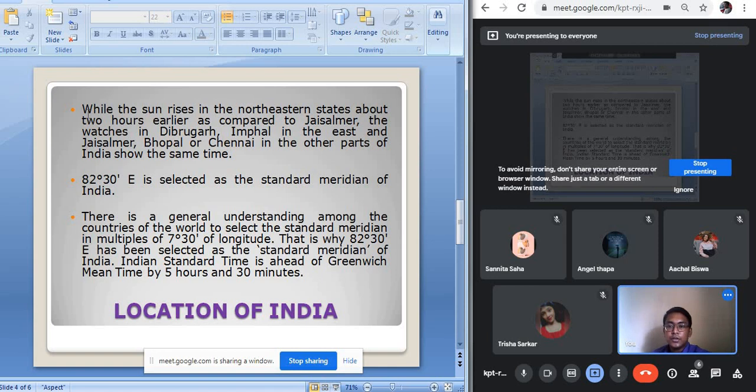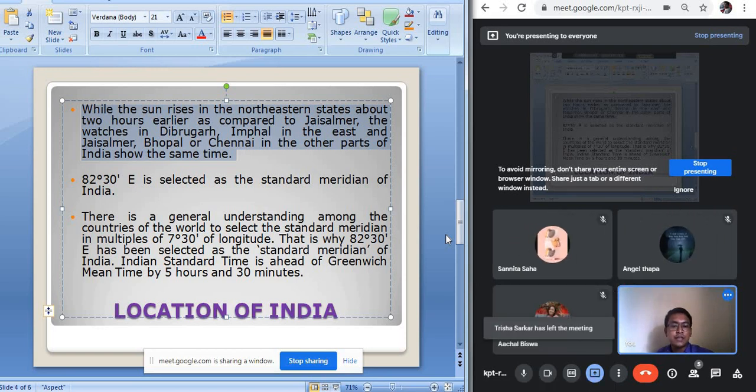So while the sun rises in the northeastern states about 2 hours earlier as compared to Jaisalmer in Rajasthan, the watches in Dibrugarh in Assam, Imphal in the east, and Jaisalmer, Bhopal or Chennai in other parts of India show the same time. Though there is a variation of 2 hours from east to west, in our country the watches show the same time. Why? Because every country has its own standard time. Some countries have one time zone, some have more than one. Our country, India, has only one time zone.